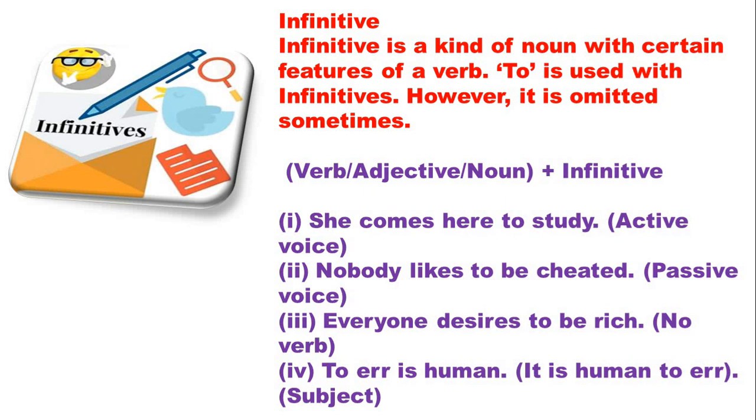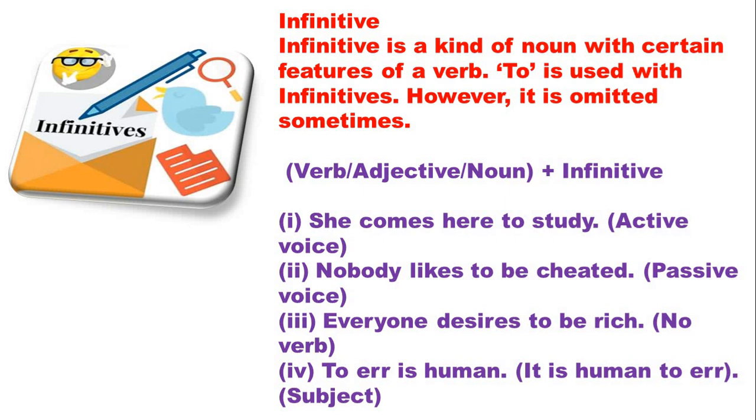Now let's focus on infinitive. What is infinitive? Yes, infinitive is a kind of noun with certain features of a verb. To is used with infinitives. However, it is omitted sometimes. So what is infinitive? It is a kind of noun with certain features of a verb. How can you identify it? By to, but somewhere it is omitted.